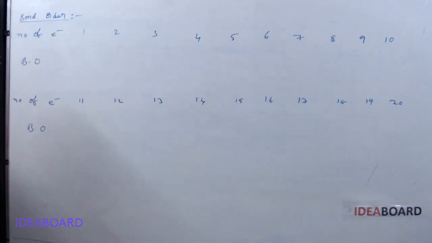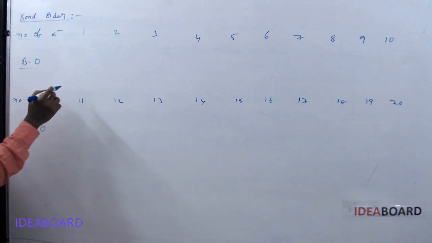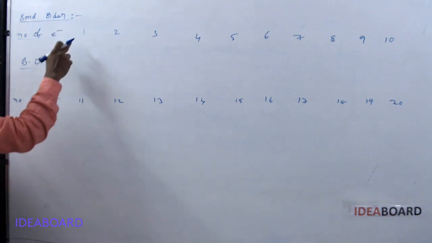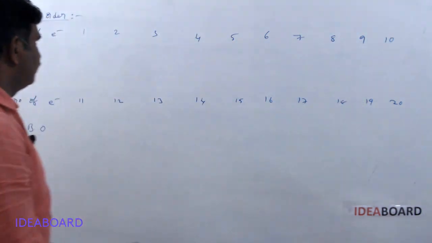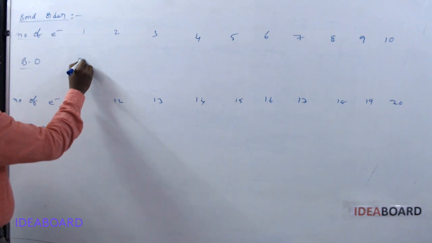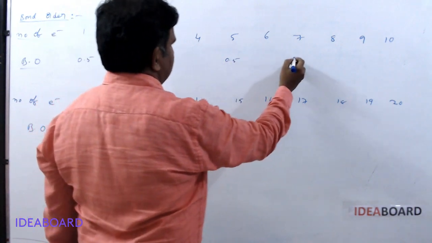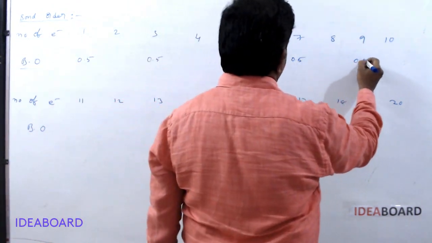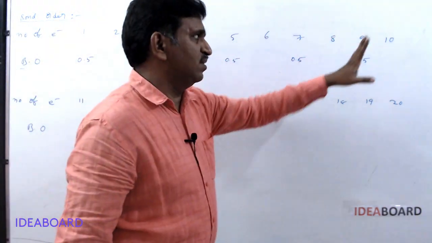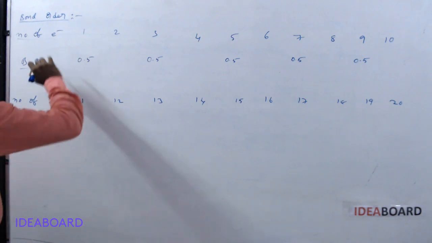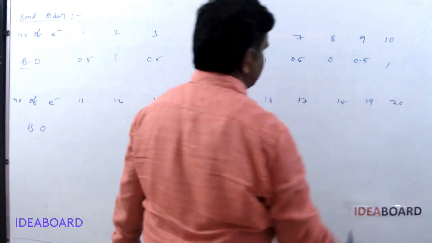Next, for bond order, I just wrote the number of electrons first. Next, bond order. Number of electrons if present in a molecule: 1, 2, 3, 4, 5, 6, 7, 8, 9, 10. What is the bond order value? Here bond order is 0.5, 0.5, 0.5, 0.5, 0.5. So please remember, I wrote 1, 3, 5, 7, 9. For odd numbers it is 0.5. And for even numbers 1, 0, 1, 0, 1.